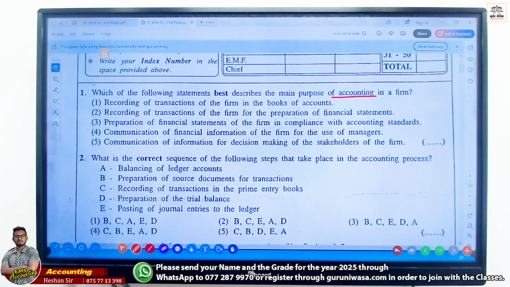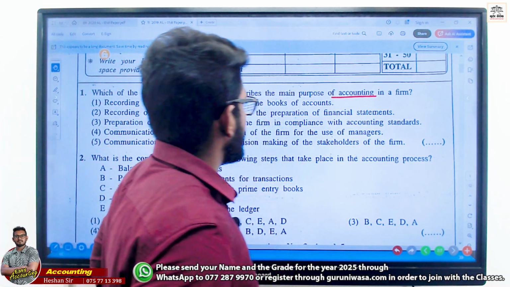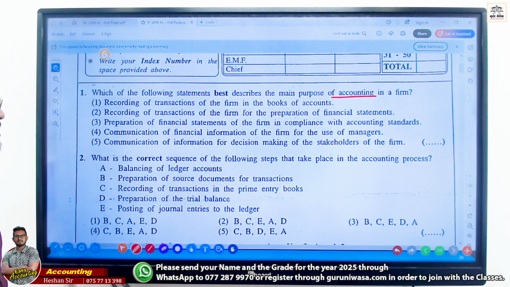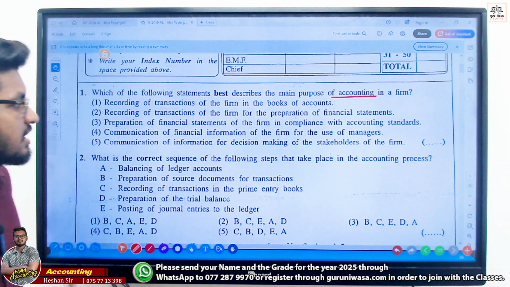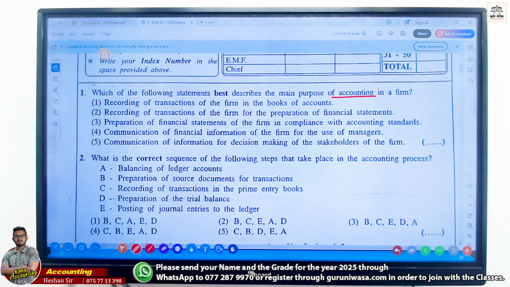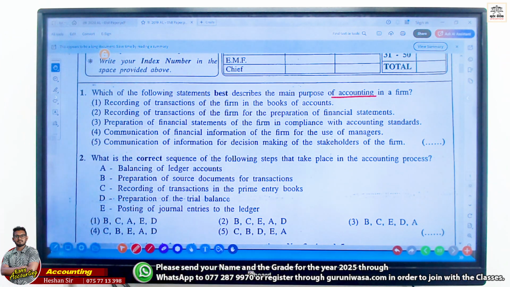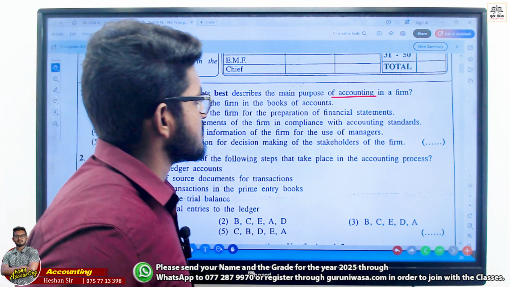Right? Next one. Recording of transaction of the firm for preparation of financial statements. Preparing of financial statements of a firm in compliance with accounting standards. Communication of financial information of firm for the use of manager. Communication of information for decision making of stakeholders of the firm.